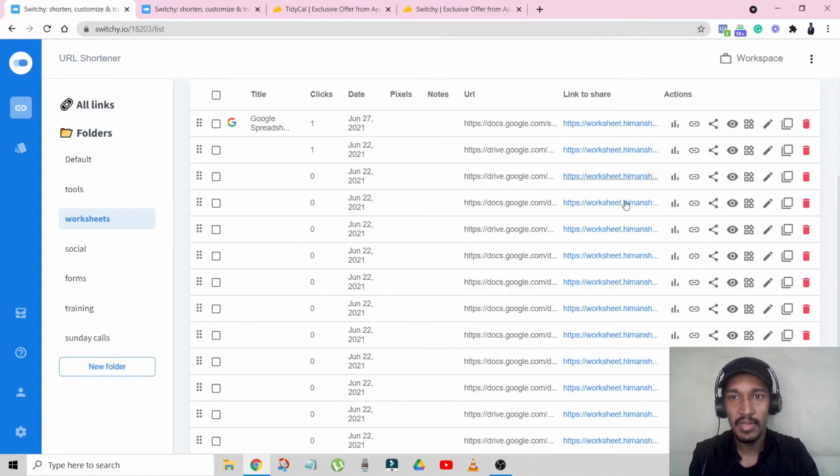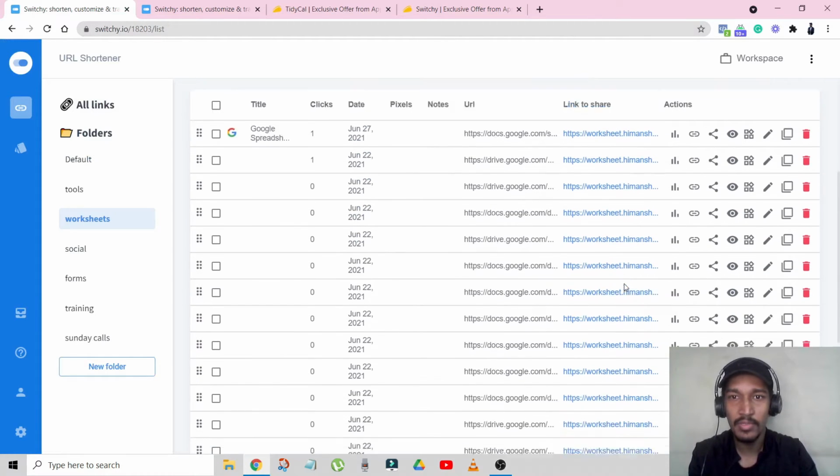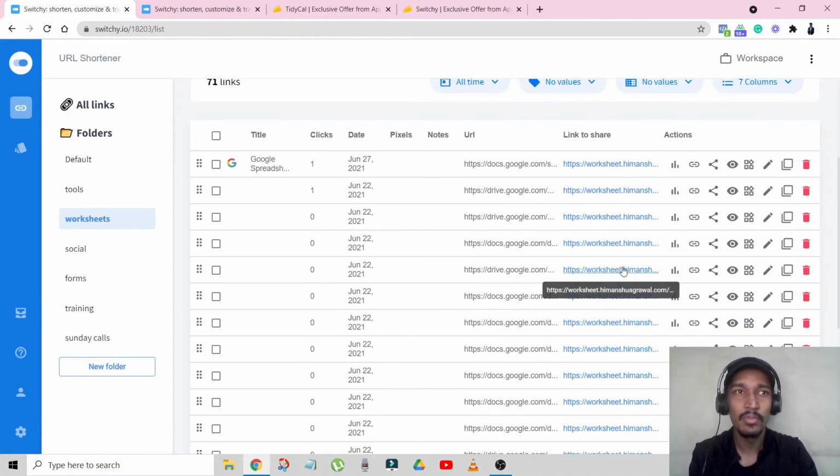Then let's come to second and third, and all the worksheets that are in my course are set like this. So let's say I want to go to the message hypothesis worksheet. I would just say worksheet.himanshuagrawal.com/message hypothesis, and I would reach that worksheet, so that I can remember all my worksheets just by their names, and the link would be already created.